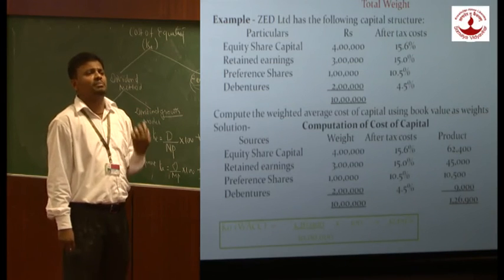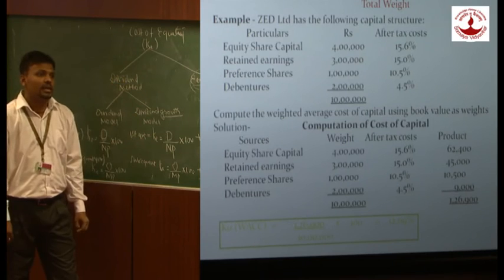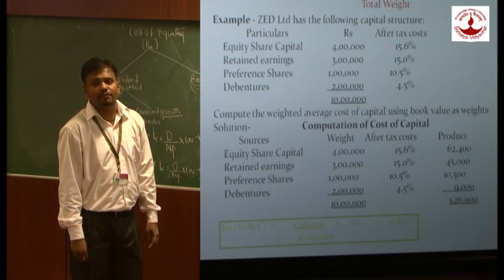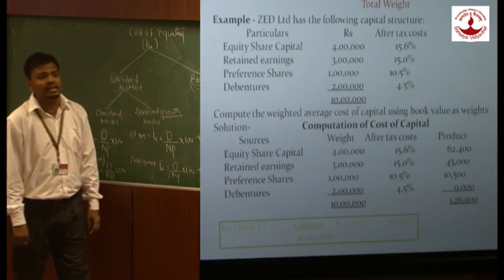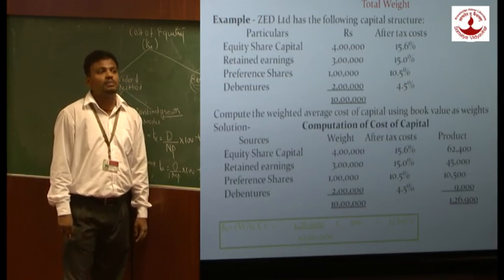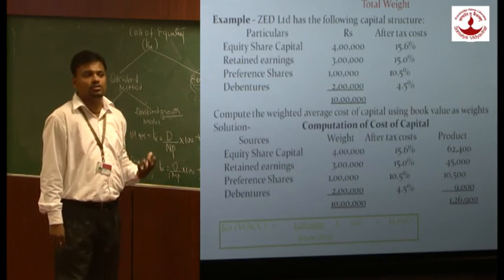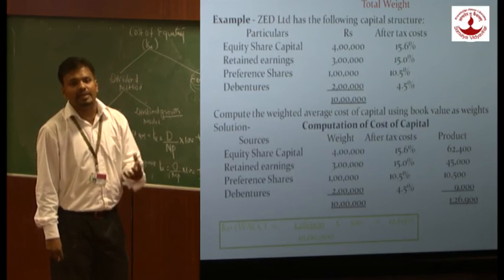If the company raises capital from equity, how much is the company supposed to pay? 62,400. And if the company raises the fund from retained earning, how much cost are they supposed to pay? 45,000. Preference shares at 10.5 is 10,500 and debenture, 2 lakh into 4.5, is 9,000. So what is my total product? That is, if companies are raising 10 lakhs from different sources, how much cost are companies liable to pay? It is 1 lakh 26,000.